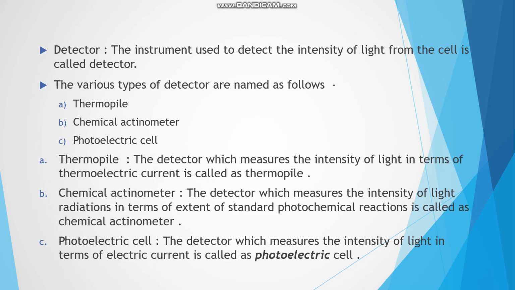The detector which measures the intensity of light in terms of thermoelectric current is called thermopile. It is a multi-junction thermocouple made up of two dissimilar metals like Hg-Bi or Ag-Bi connected with a moving coil galvanometer to form two ends. One end is called the cold end and the other end is called the hot end. Due to difference in these two junctions, thermoelectric current is produced and is directly proportional to the intensity of light falling on hot junction.